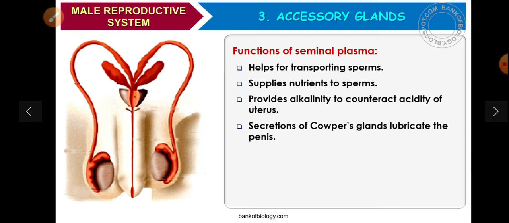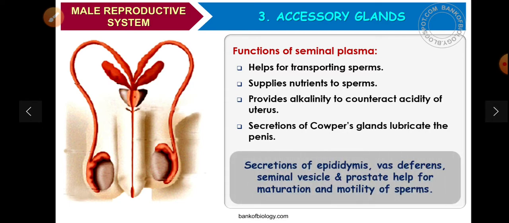The secretion of the Cowper gland lubricates the penis, which means it helps in lubrication of the penis before the release of sperm.